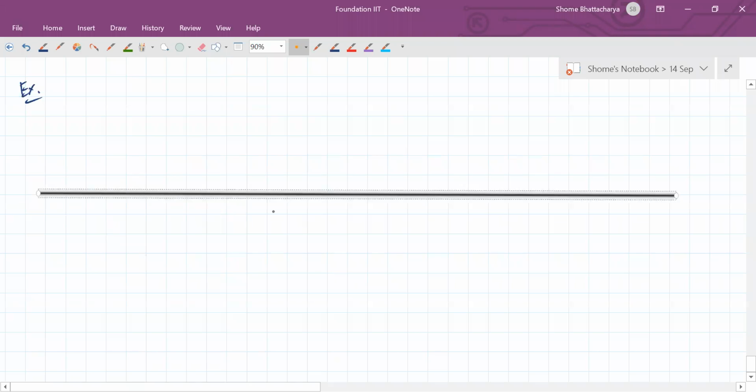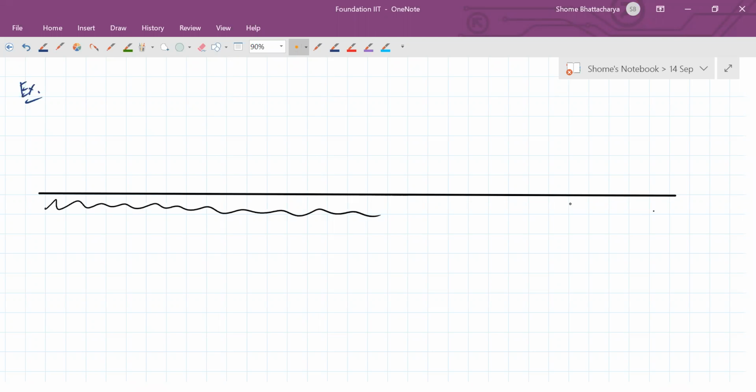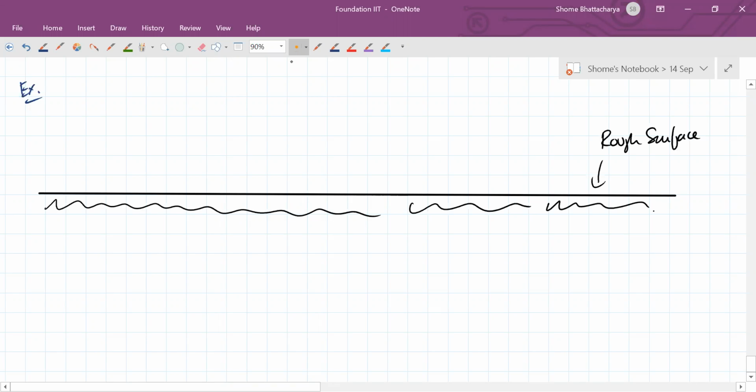This is a horizontal rough surface. Gravity is acting downwards. On this surface we have a block which is of mass, let us say, 50 kilograms.